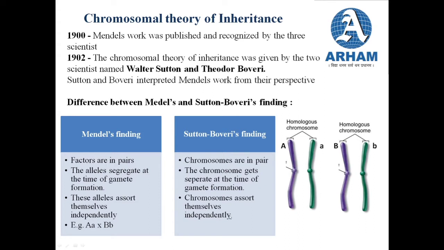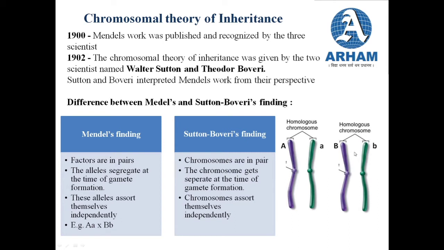Whereas Sutton and Boveri said chromosomes also assort themselves independently. What they explained was that suppose there is one homologous pair of chromosomes moving in opposite directions, and there is another homologous pair having capital B and small b genes. So the first homologous chromosome has capital A and small a as its genes, whereas the second homologous pair of chromosomes has capital B and small b as its genes.